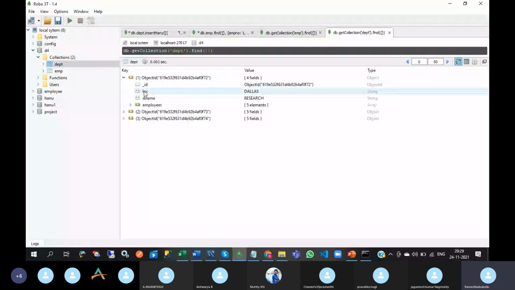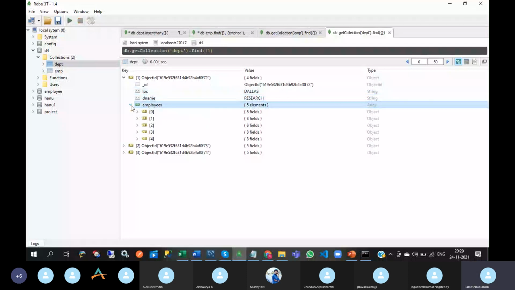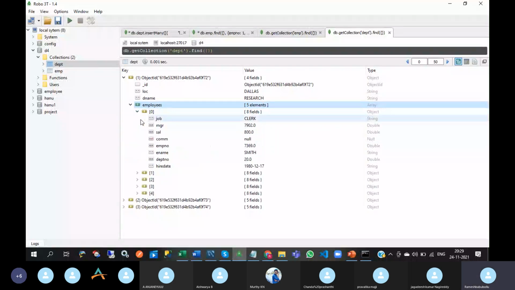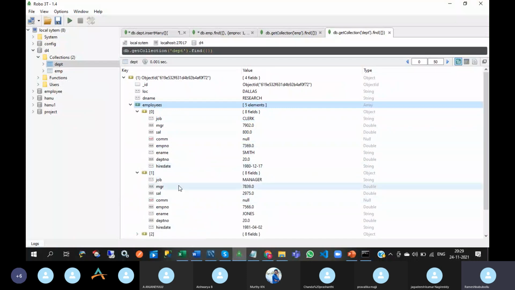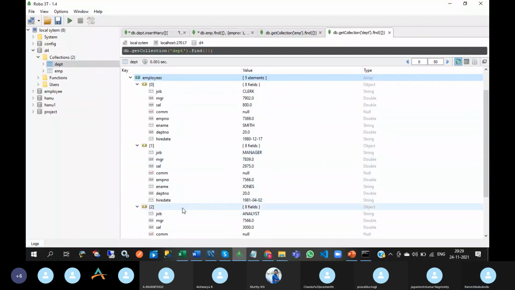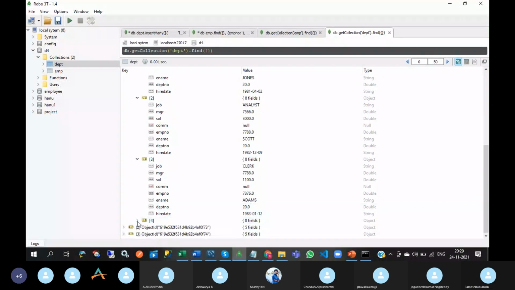Observe this: location Dallas, research, and the employees array. Under this department, how many objects are there? 5, starting from 0 to 4. This is one object, that means one employee's details. Another one is another object, another employee's details.